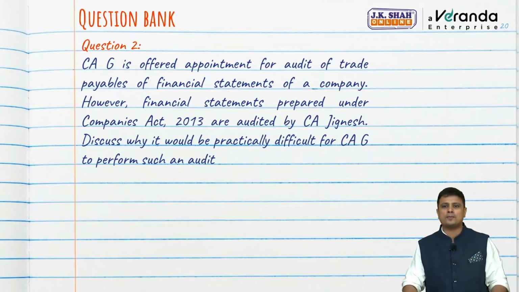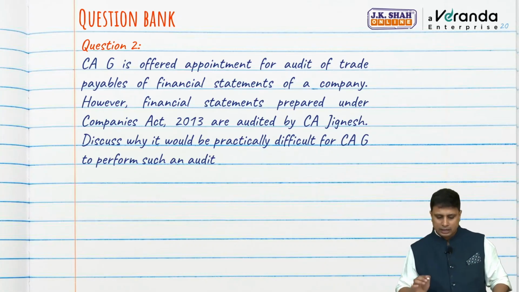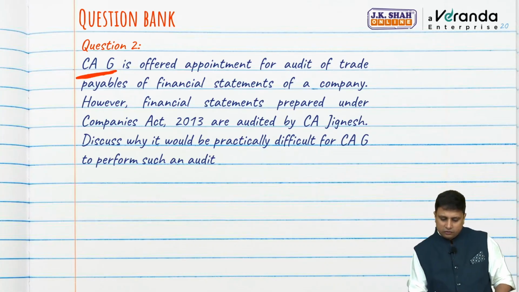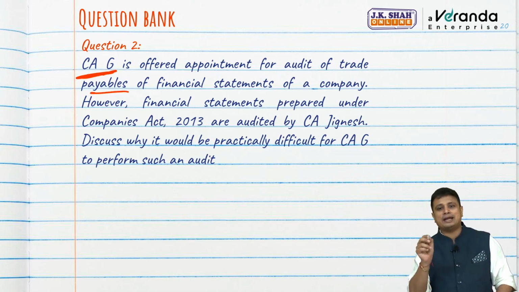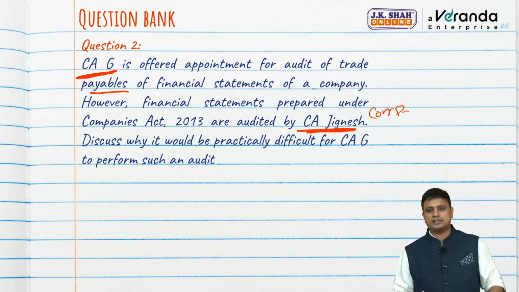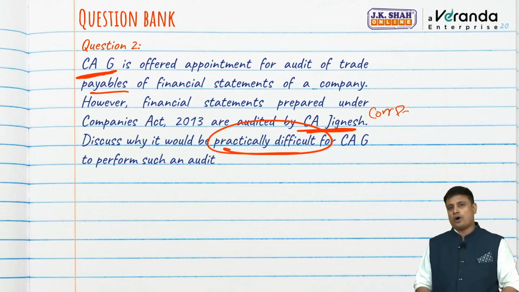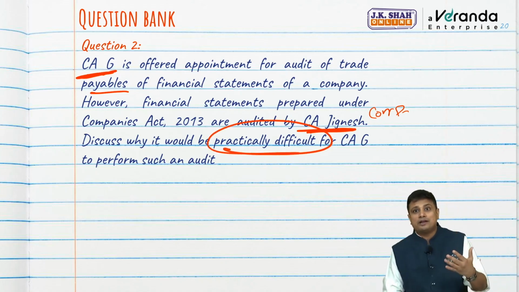CAG is offered appointment for audit of trade payables of the financial statement of a company. So who is appointed? CAG, for trade payables. However, the financial statement is prepared under the Companies Act and audited by Jignesh. See, what do they mean? Complete financial statement audited by Jignesh. Discuss why it would be practically difficult. So what are the points that we discuss? See, why will it be difficult?